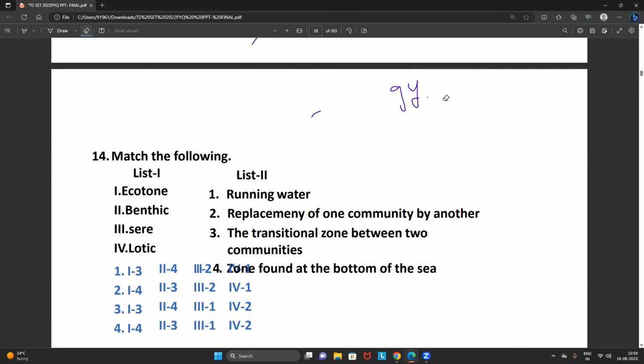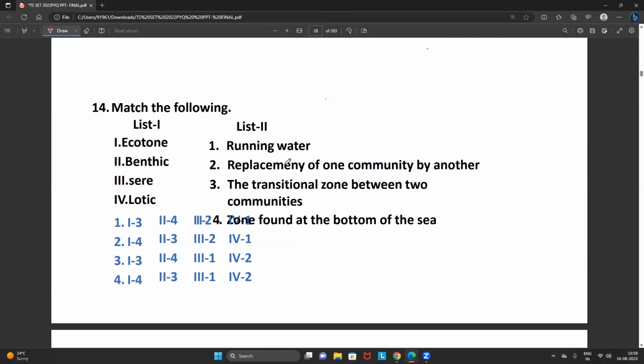It is mandatory. We have to focus on every single unit, but give the highest importance to ecology. Such a simple, straightforward, direct question it is. Ecotone, benthic zone, ser and lotic. It's very easy to understand also. First of all, what is lotic?